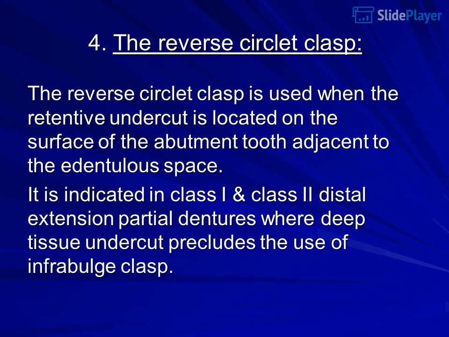4. The reverse circlet clasp. The reverse circlet clasp is used when the retentive undercut is located on the surface of the abutment tooth adjacent to the edentulous space. It is indicated in Class I and Class II distal extension partial dentures where deep tissue undercut precludes the use of infrabulge clasp.